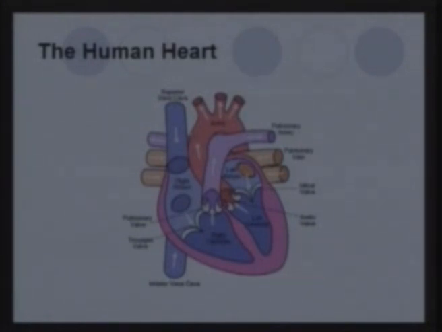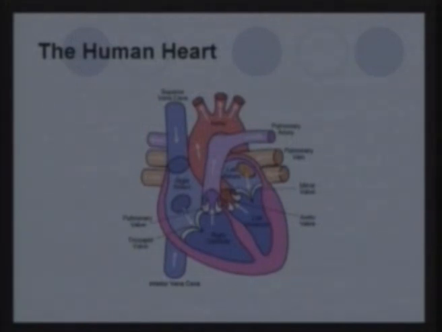So this is called a pulmonary artery, but in effect it does not carry oxygenated blood like most arteries. All the other arteries carry oxygenated blood, but this is the only artery which has deoxygenated blood. And similarly, the pulmonary vein which comes back to the heart carries oxygenated blood. This is the only vessel in the body which, though a vein, carries oxygenated blood.